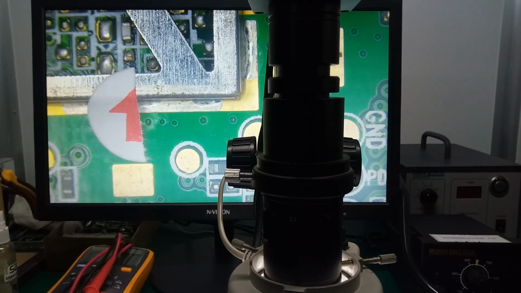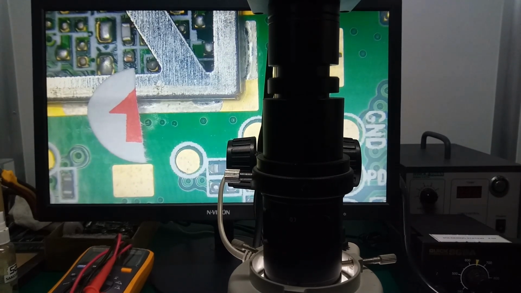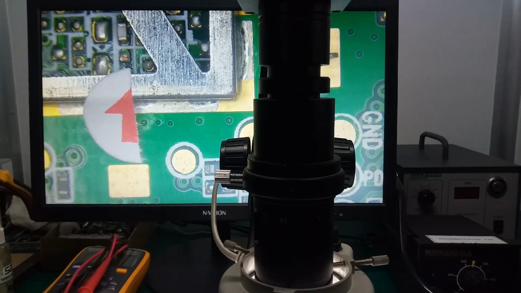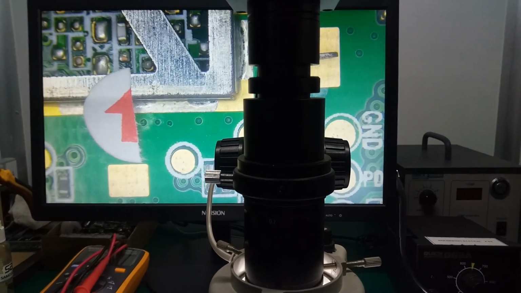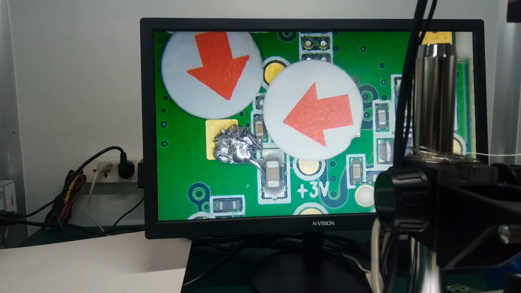The next process is we're going to detect and identify the soldering defects. We're going to discuss the definition of each soldering condition. Example of solder defects. As shown in the arrow, we have a